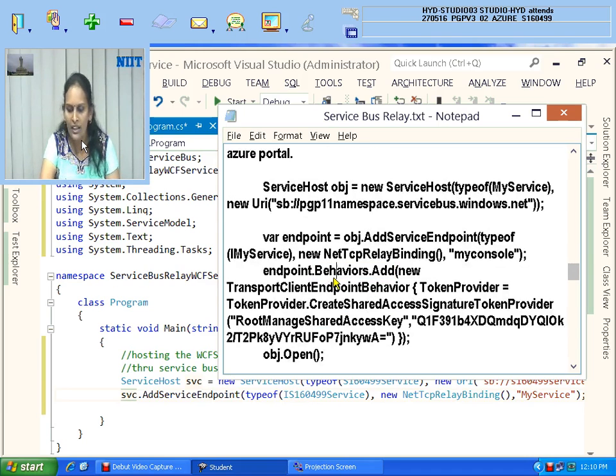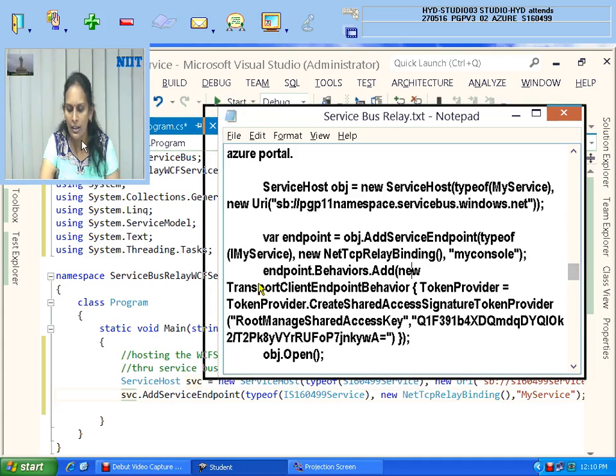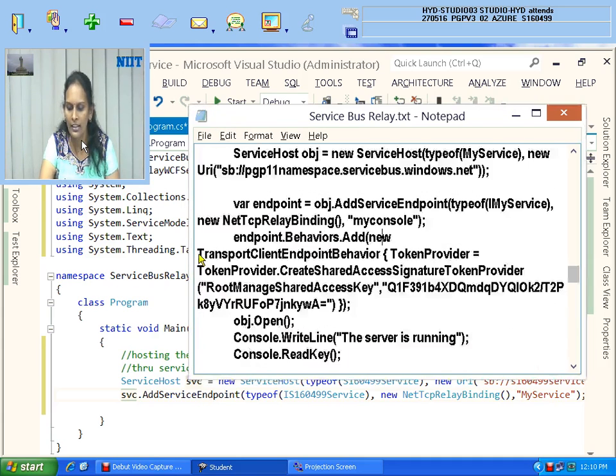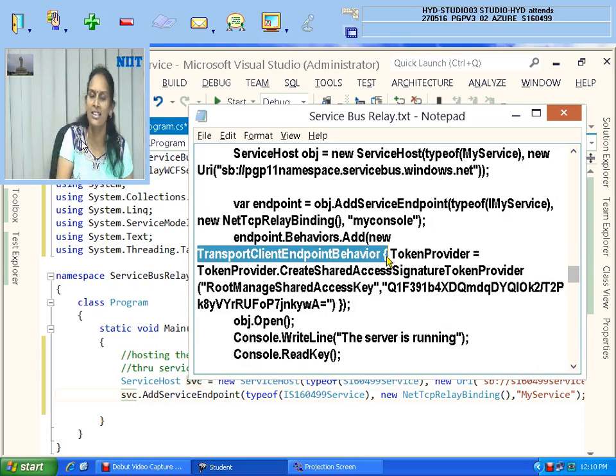You have to write behaviors.Add(new TransportClientEndpointBehavior). These are all predefined classes which will establish the connection and give the permission to access the service bus, to specify your token name and token value.